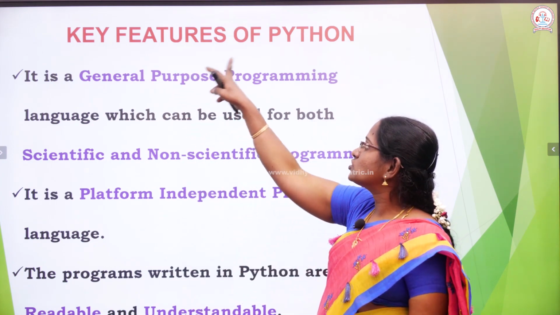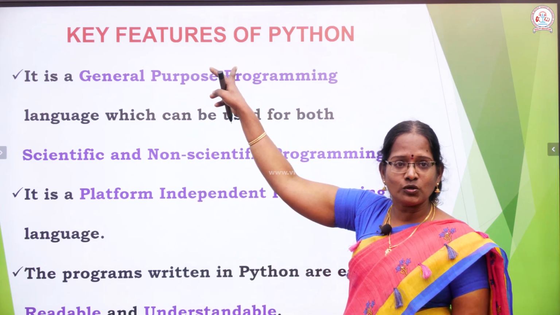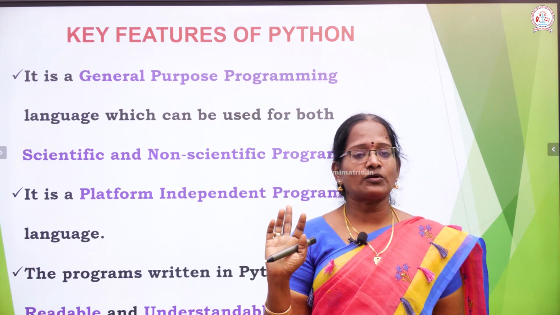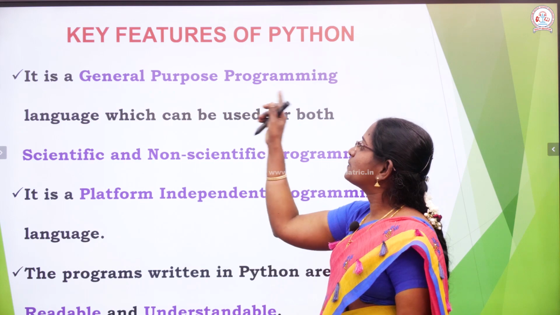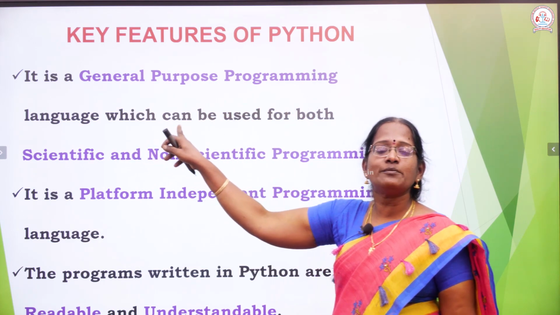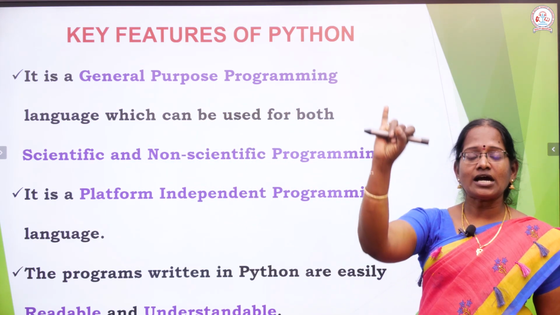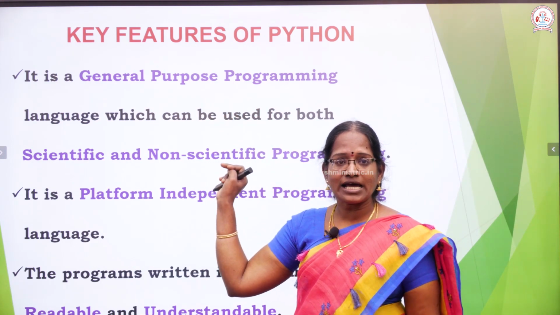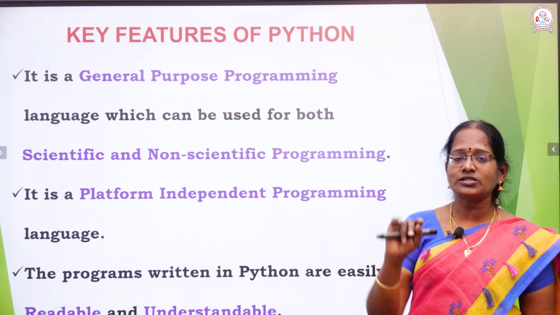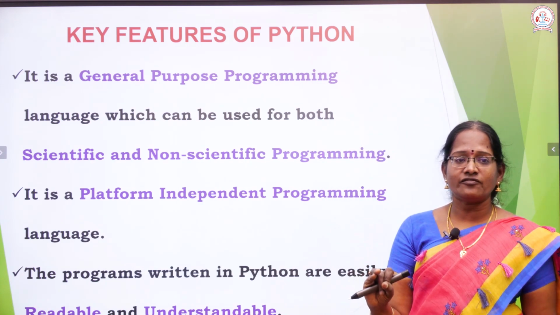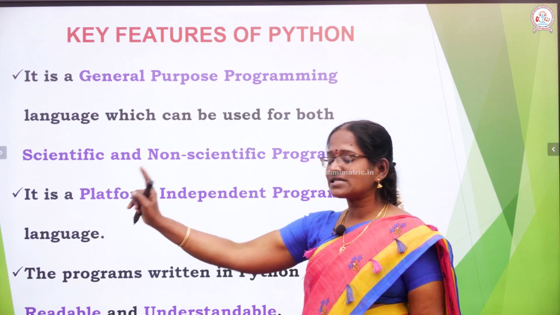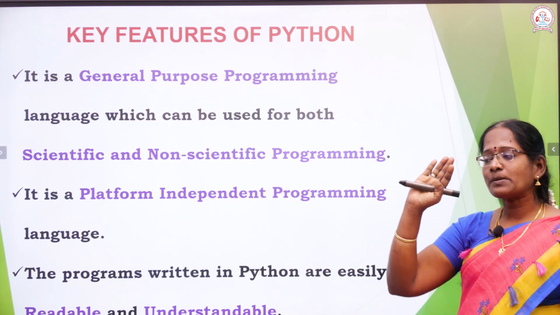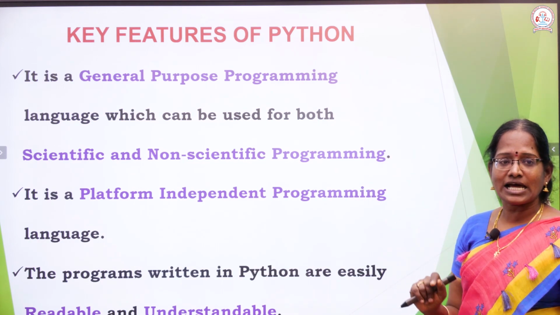The main key features is an important question. It's an important 2-mark question. What are the key features of Python programming? Python is a general purpose programming language which can be used for both scientific and non-scientific programming. Second point, it's a platform independent programming language.